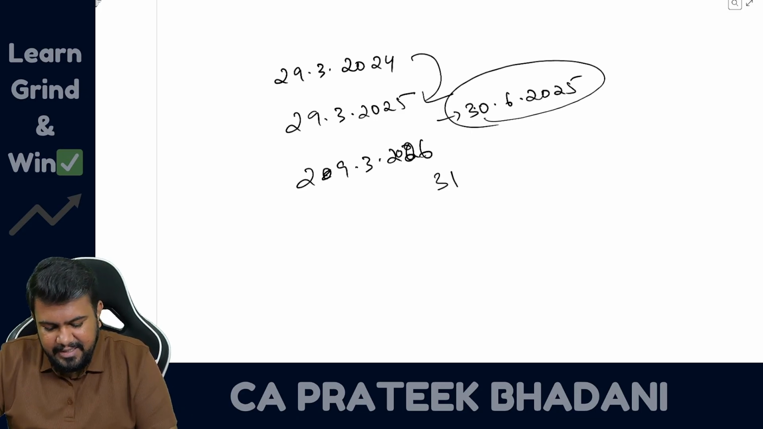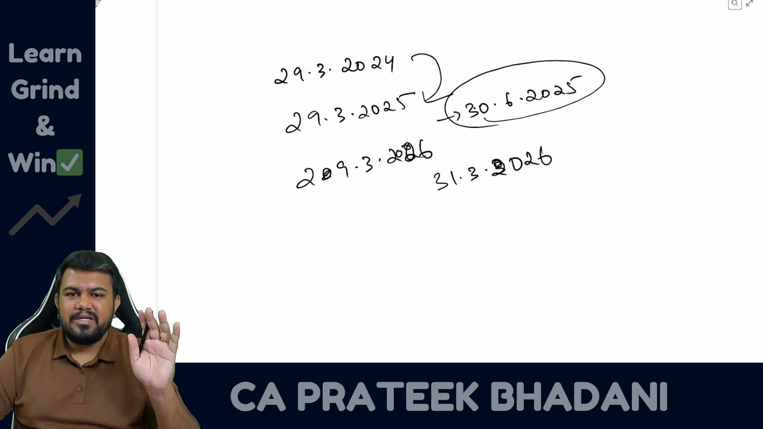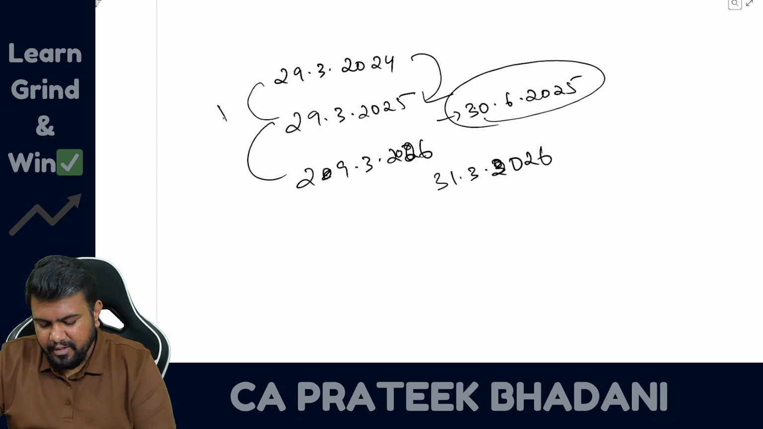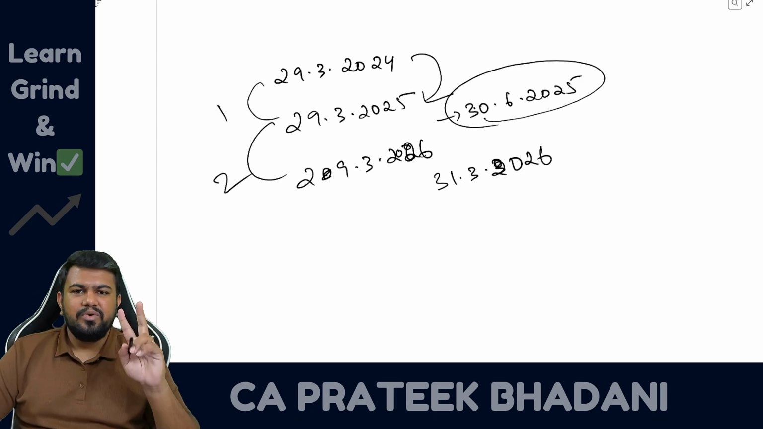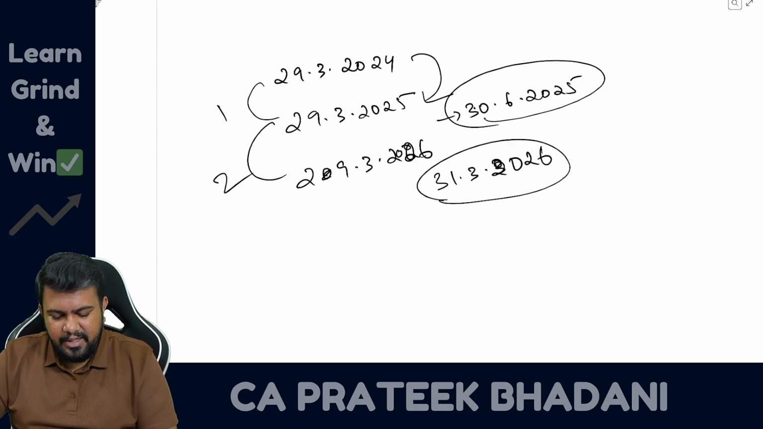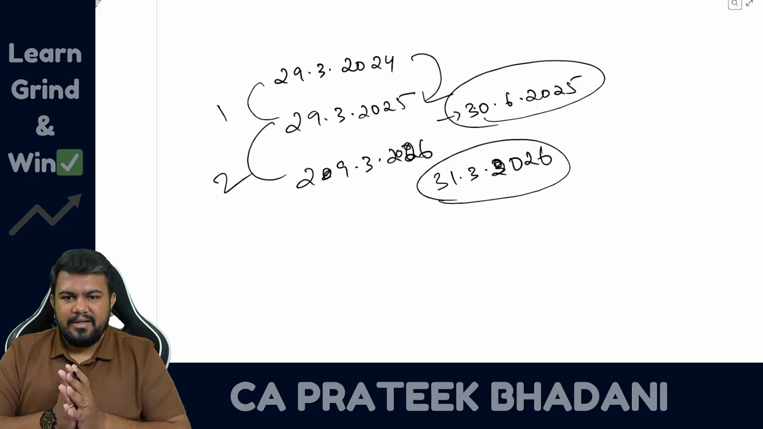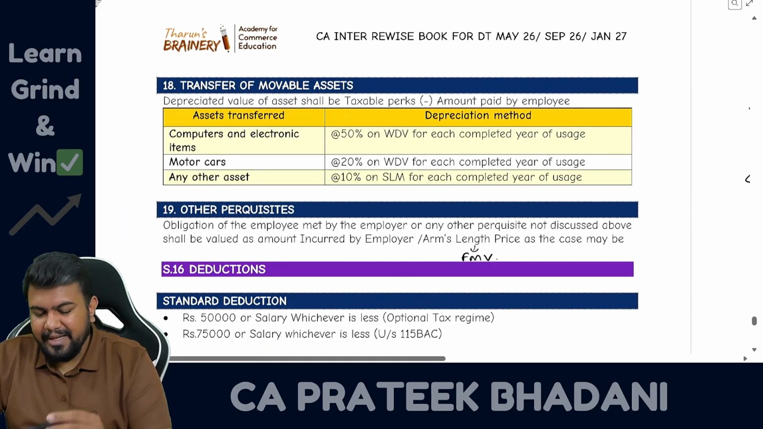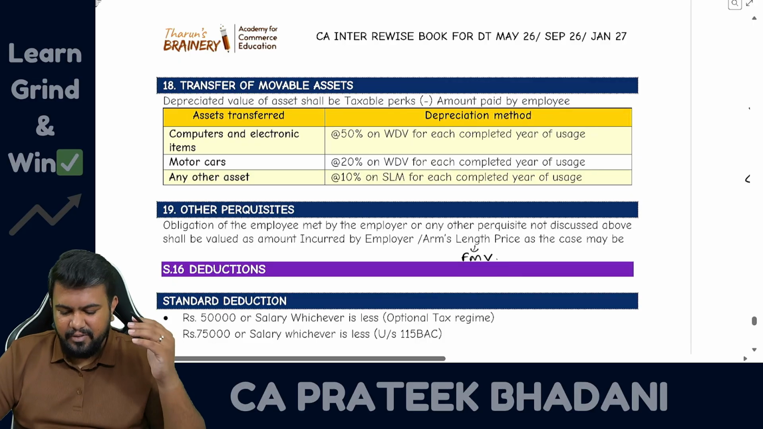Let's say the asset is being sold on 31/3/2026. In such a case, how much depreciation will you take? You will take 2 years depreciation because 2 years are over, 1 and 2. That is why you take 2 years depreciation, and only then you compare it and take it as the value of perquisite. So like that, for completed years of usage, you have to calculate depreciation.